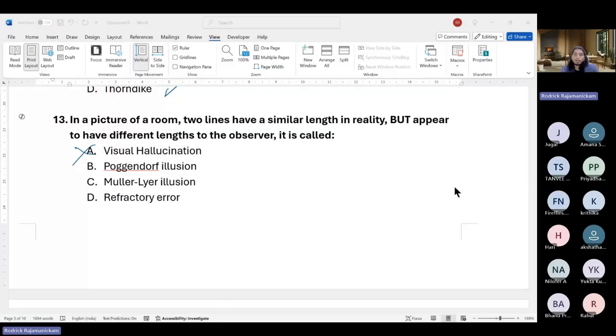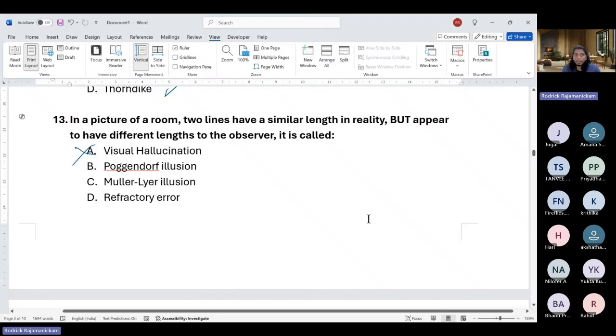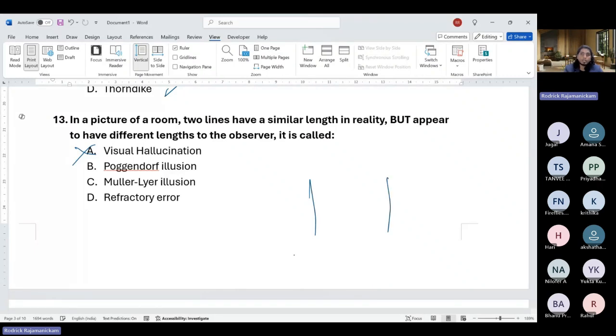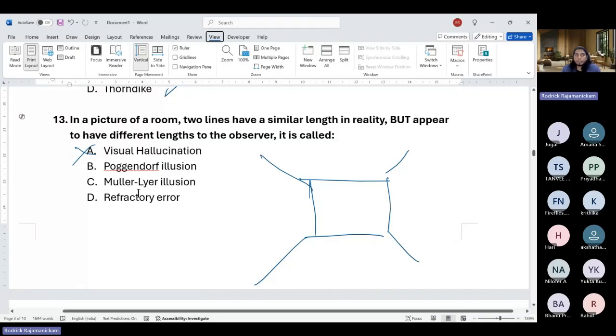In a room, what illusion do you usually see? I also give you one more hint. Any cultures which do not have square or rectangle shaped rooms are less likely to see this illusion. It is the Mueller-Lyer illusion, because in a house, if it is like this, anything with an open arrow is more likely to be seen as bigger than anything with a closed arrow. So that is the Mueller-Lyer illusion.